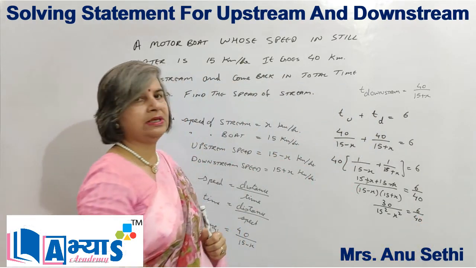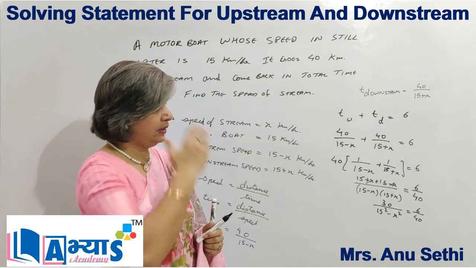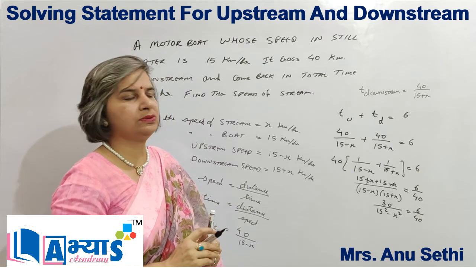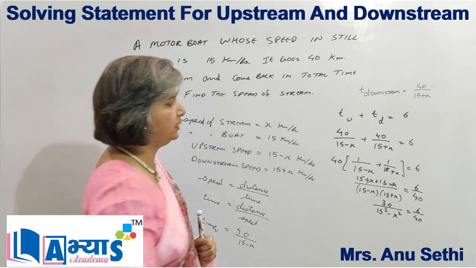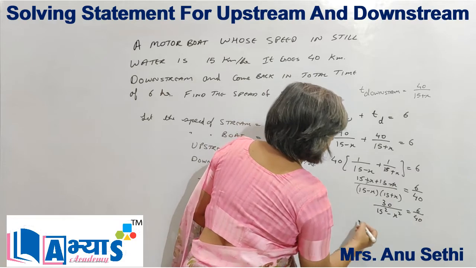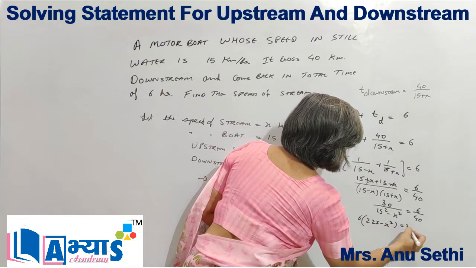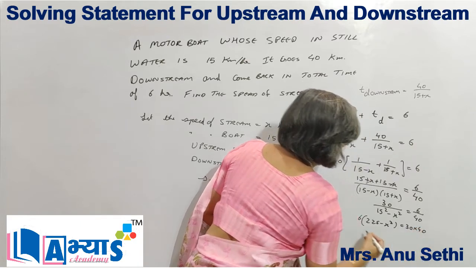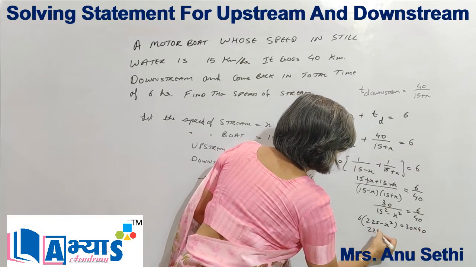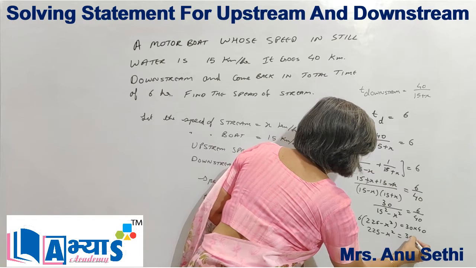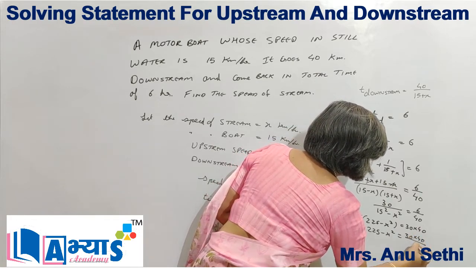Because 15 minus x into 15 plus x is equal to 15 square minus x square, using the identity a square minus b square. On cross multiplying we will get 6 into 225 minus x square is equal to 30 into 40, or we can say 225 minus x square is equal to 30 into 40 upon 6.